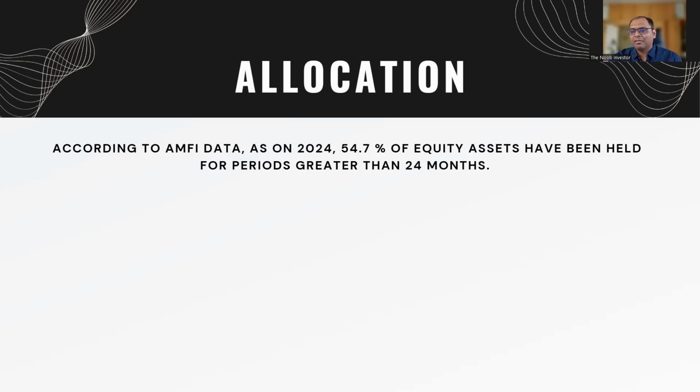And I'm sure if SEBI ever published the data, how many people hold equity assets for more than 3 years, it will be maybe 20%. And if it is more than 5 years, it will be hardly anybody. So that is the first thing we need to understand: when you are allocating your assets to mutual funds, it has to be for a minimum period of 3 years. Then we can talk about how do we allocate these in equity.